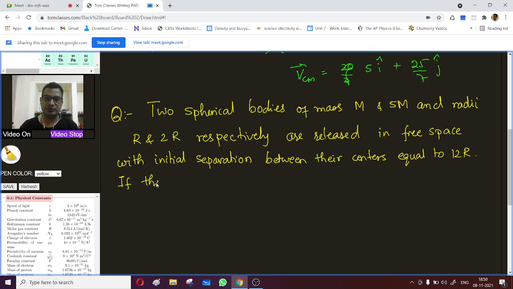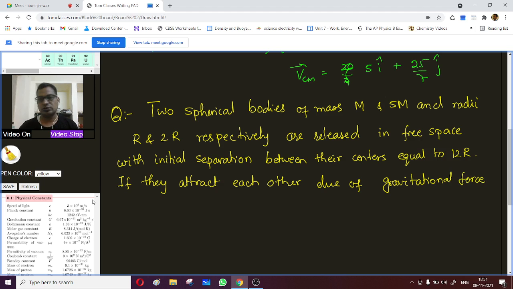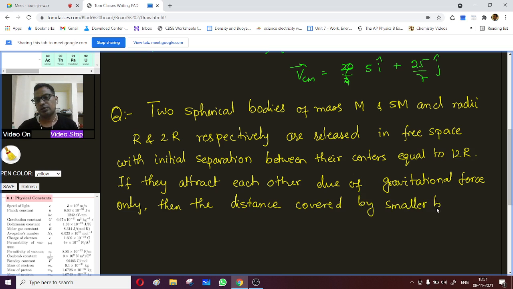If they attract each other due to gravitational force only, then the distance covered by the smaller body just before collision is what? That is the question.